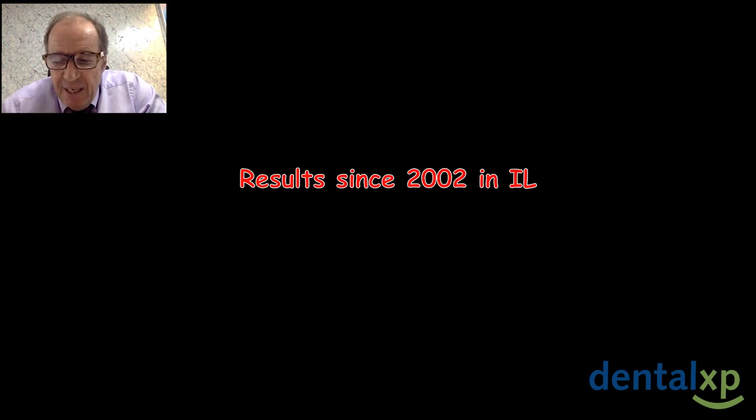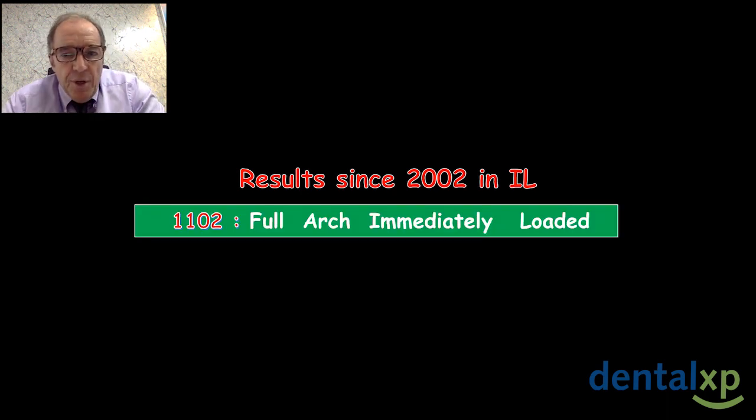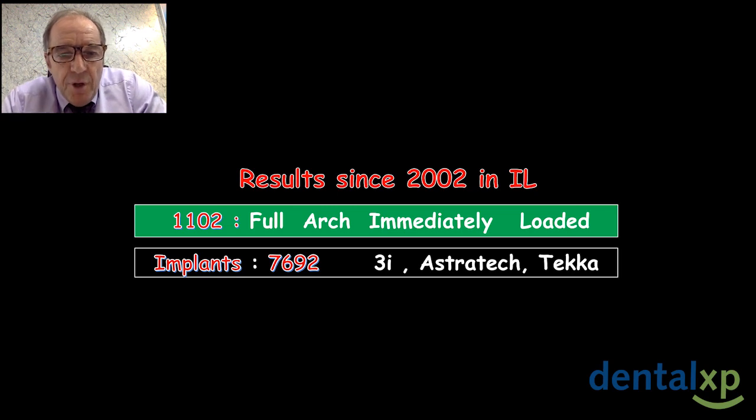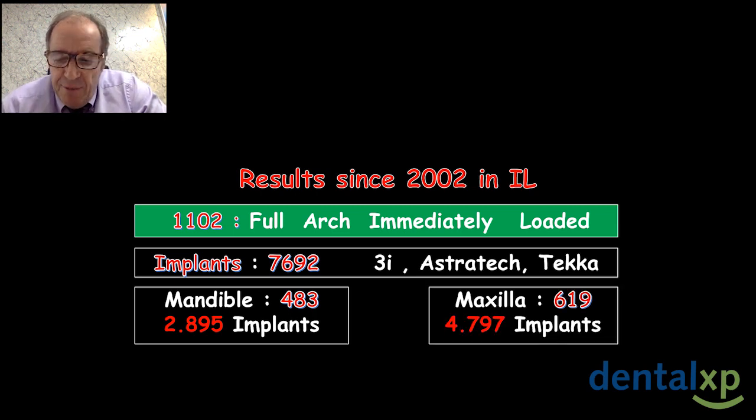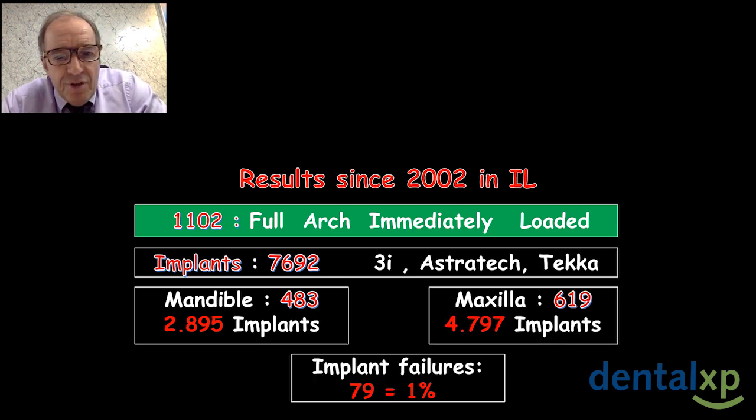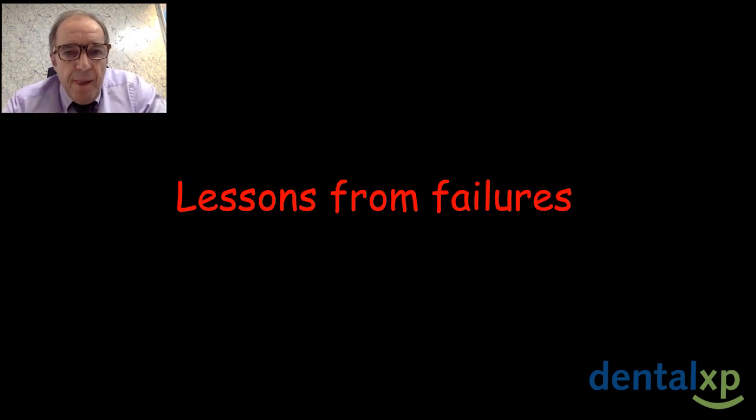I've placed more than 1,100 full arches immediately loaded, with 8,000 implants placed, 500 mandible, 600 maxilla, and I lost 79 implants. But all implants were lost in the posterior maxillary region. But there is always a lesson from the failure.